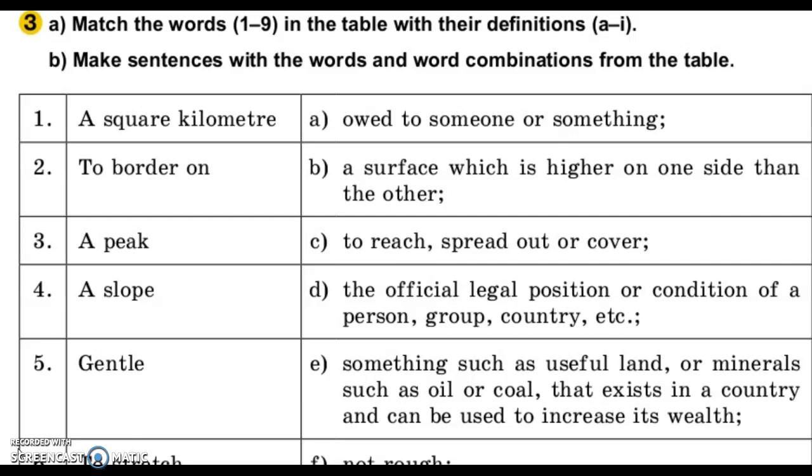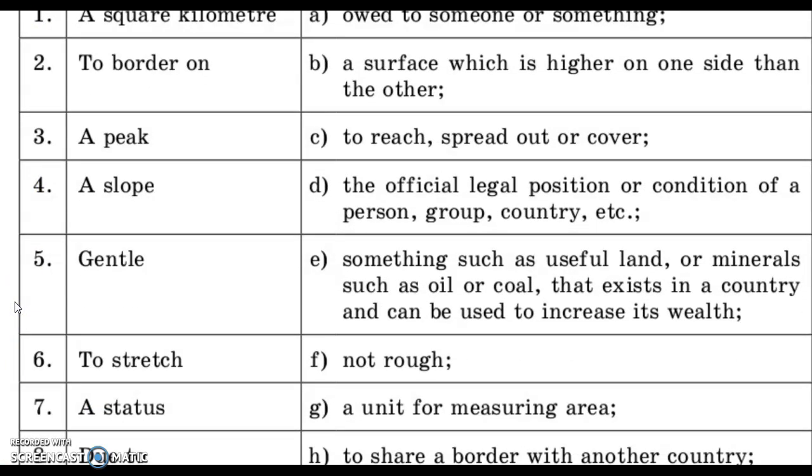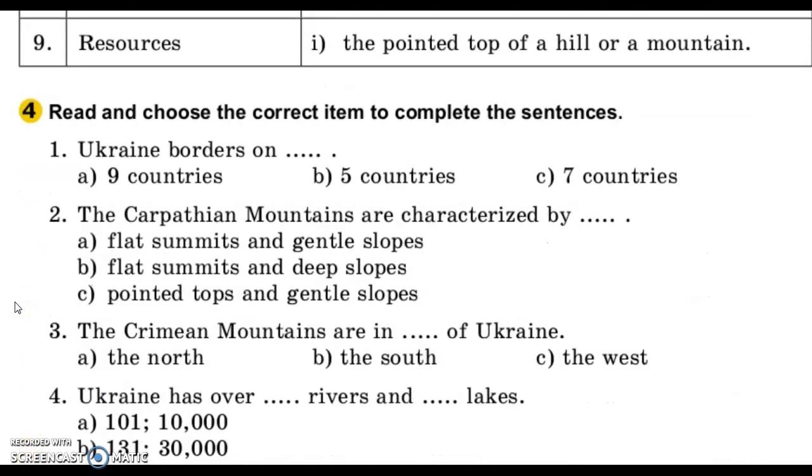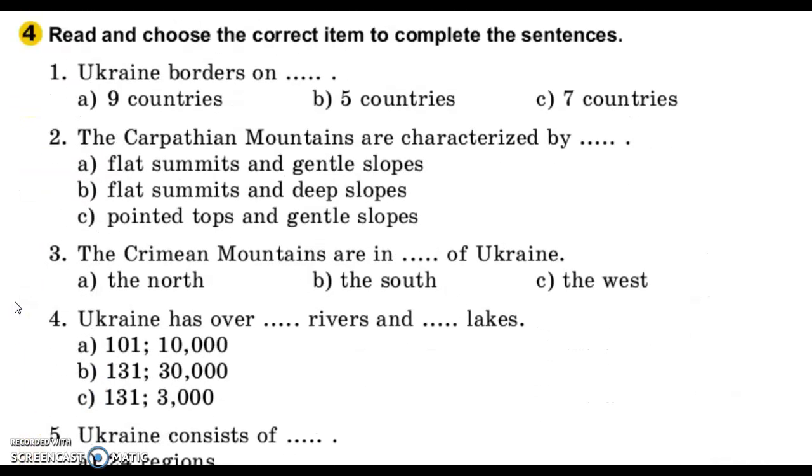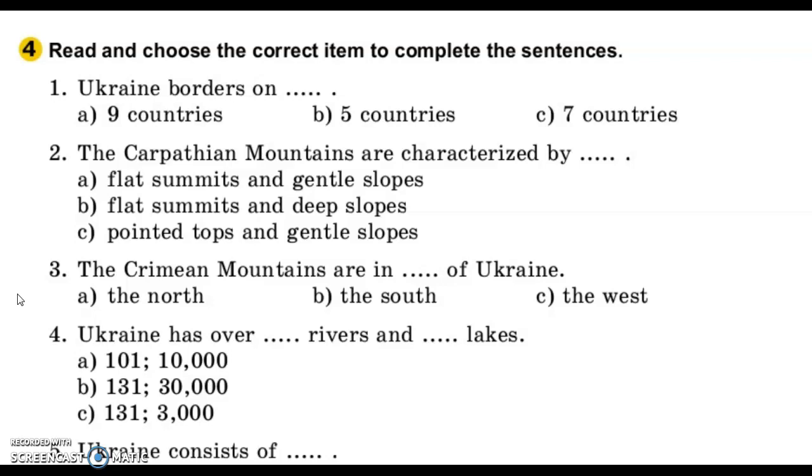Now let's do the exercises 3 and 4, page number 145. Вправа 3-4, сторінка 145. Самостійно. Match the words with their definitions. Підберіть визначення до слів. And read and choose the correct item to complete the sentences.